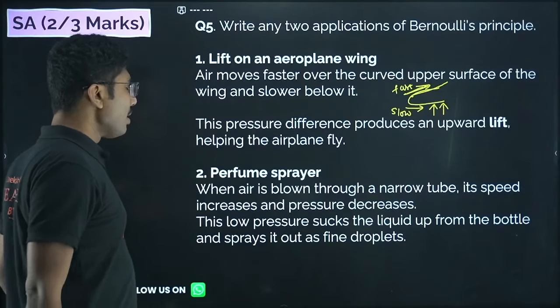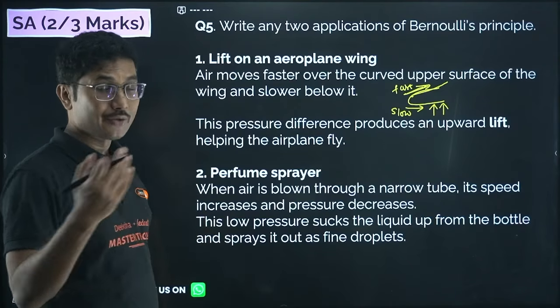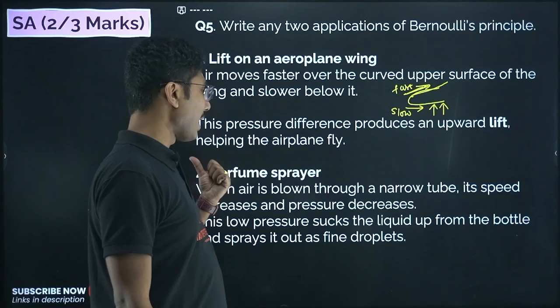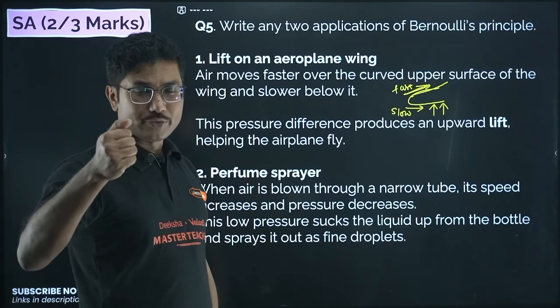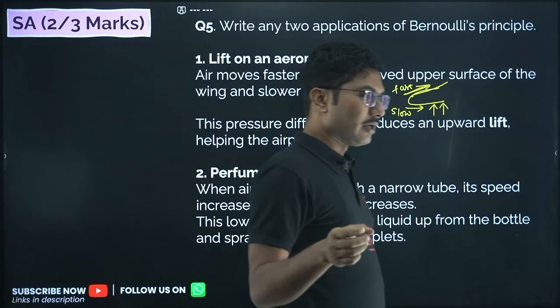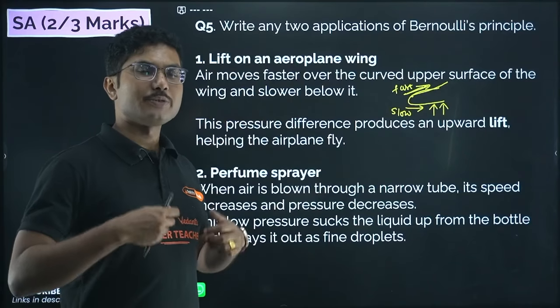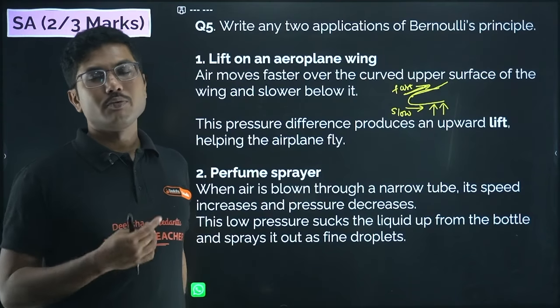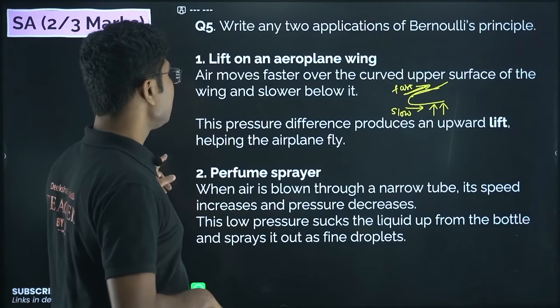Perfume sprayer. We all use a perfume sprayer. How does it work? When air is blown through a narrow tube, its speed increases and the pressure decreases. This low pressure sucks the liquid up from the bottle and sprays it out as fine droplets. So the perfume sprayer, or any sprayer that you use, say to spray your plants, also works on the same principle. Speed increases, pressure decreases, and that's why the fluid can come through the pipe. So the perfume sprayer works on Bernoulli's principle.